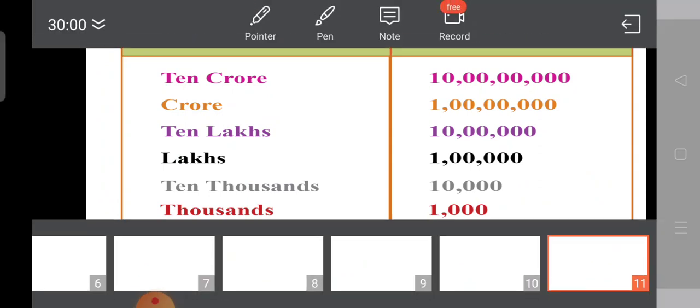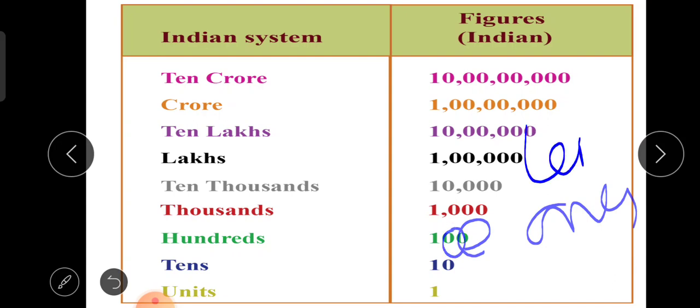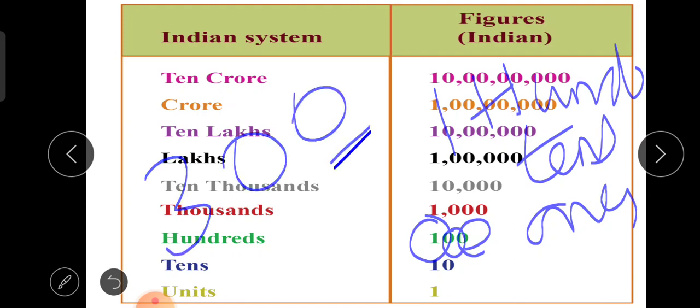So, for example, I'll tell you. See this 0. Okay, the first 0 is ones. What is the second 0? Value of the second 0? Tens. What is the value of 1? That is 100. Say for example, 300. What happens to this 0? This 0 is ones.